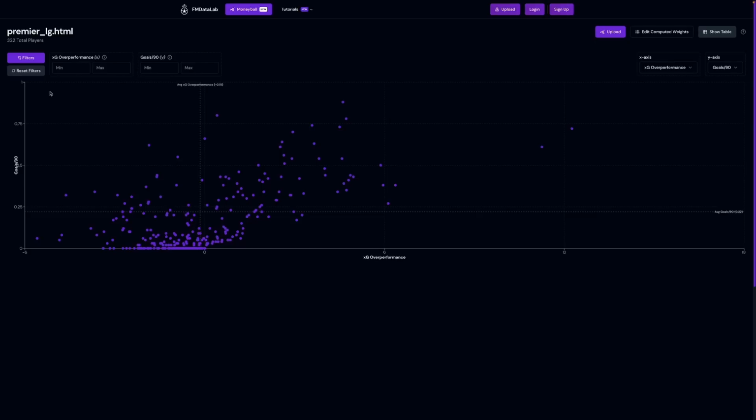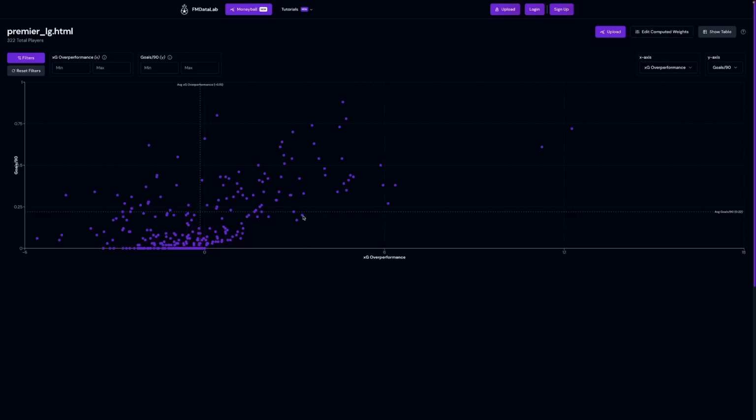So let's use one example. This quadrant here is for players with a low XG over performance but a high goals per 90, and the bottom left one is basically they're poor at both. Very few goals per 90 and very low XG over performance. So you kind of want to filter these out, you're not really interested in any of these players. The bottom right is players that have a higher XG over performance but haven't scored that many goals.